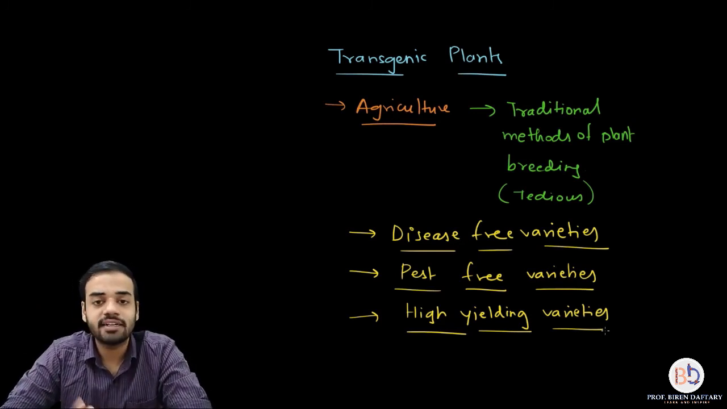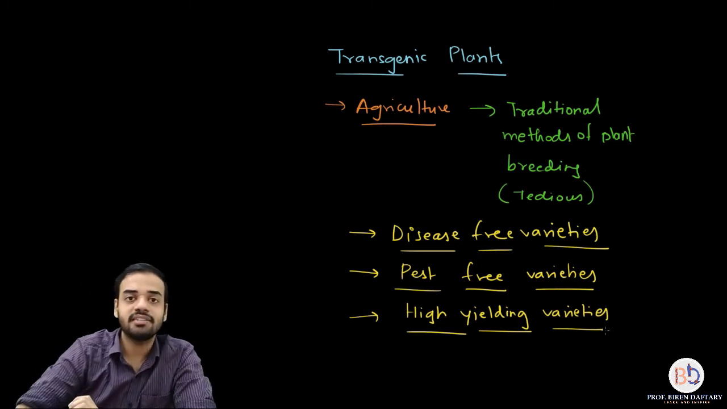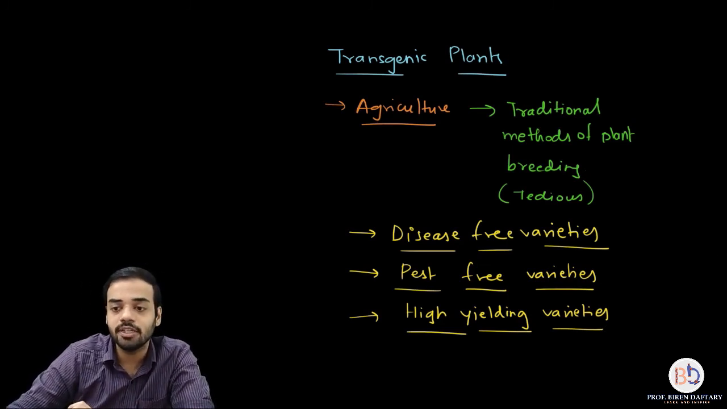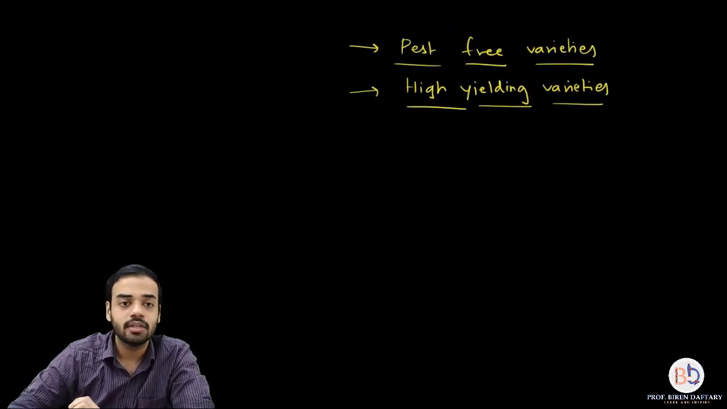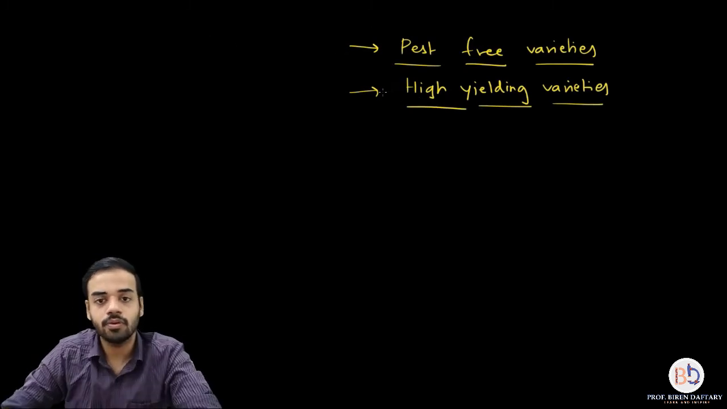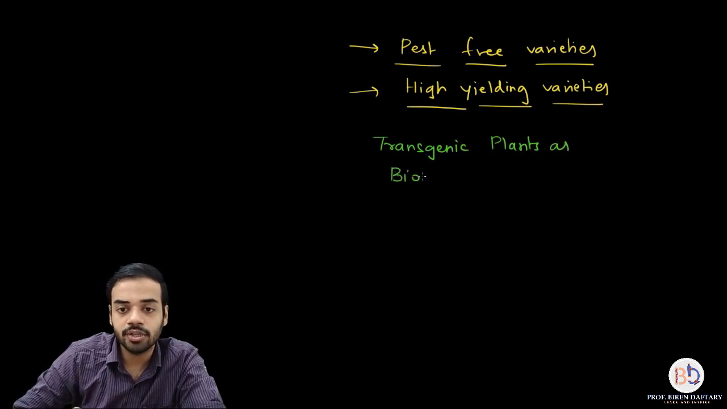So that is about transgenic plants. Now another use of transgenic plants is that these plants can be used as bioreactors. Let me write this down. Transgenic plants as bioreactors. Now what do you mean by bioreactors?